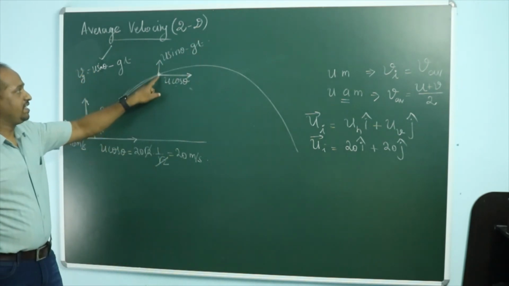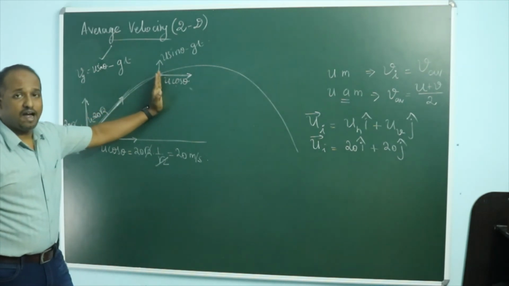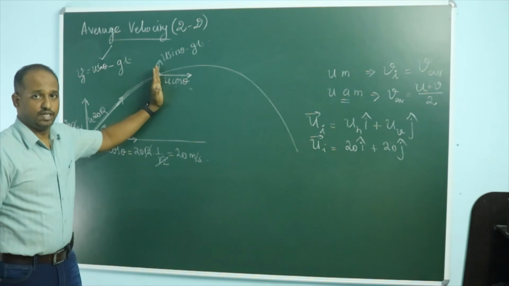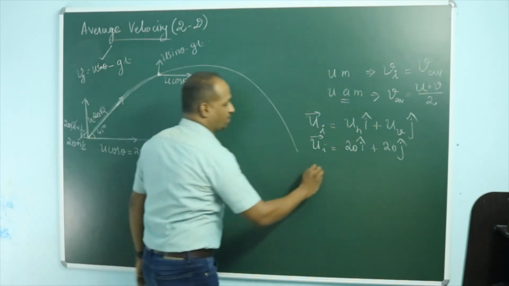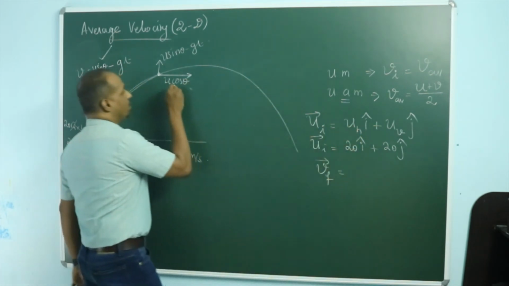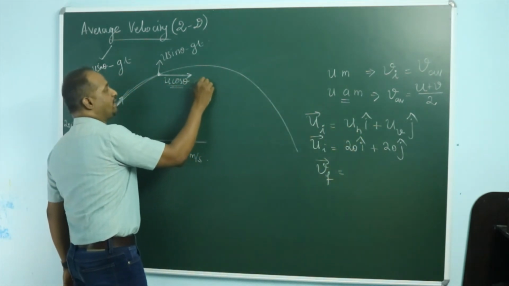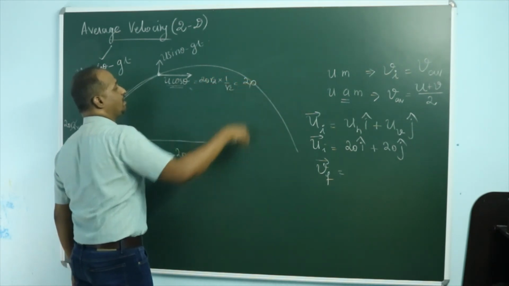So after 3 seconds the projectile is here. So we want to find out the average velocity after 3 seconds only. So this is our final velocity. The final velocity of the projectile is still u cos theta only. U cos theta means 20 root 2 into 1 by root 2. We are still getting 20.